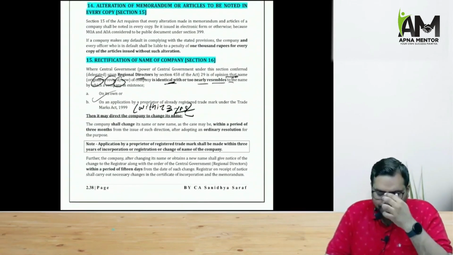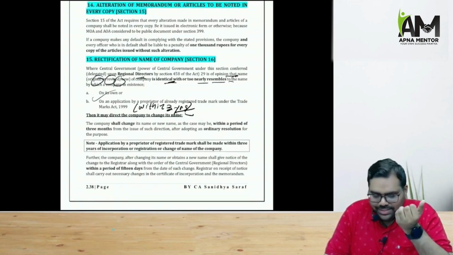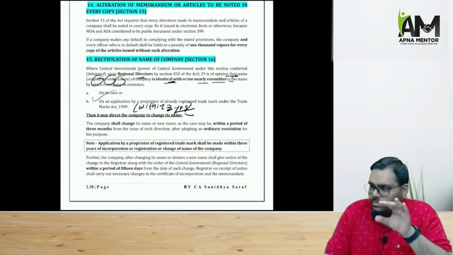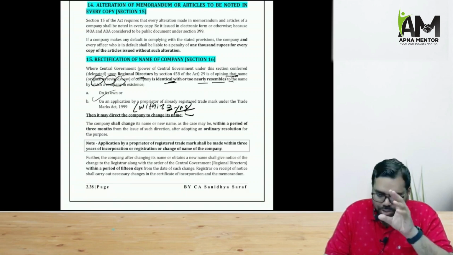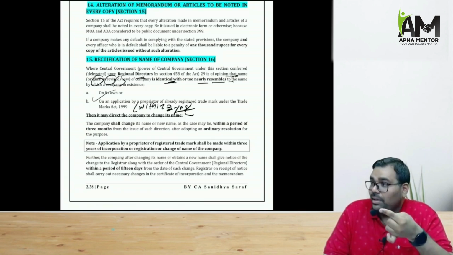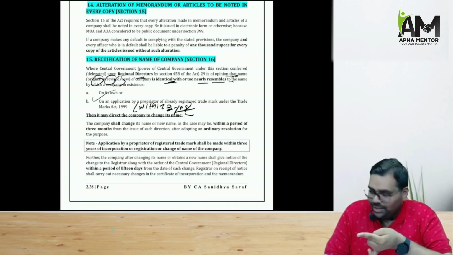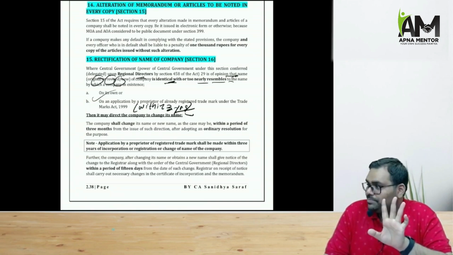We have section 16, that is rectification of name. Now you see, it is something very important. Let us say you have named your company identical to or similar to another company, and ROC by mistake has given the certificate of incorporation. Now in that particular situation, what will happen is that, you see, ROC himself approved the name. So now how will ROC tell you to rectify the name?